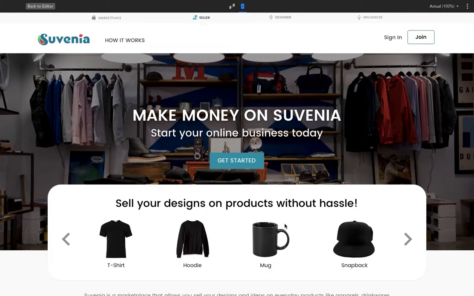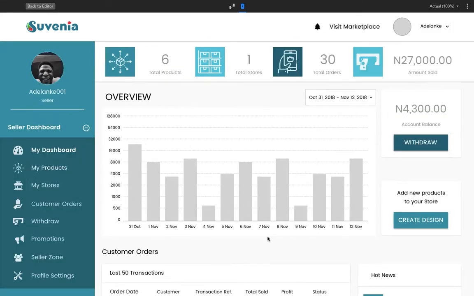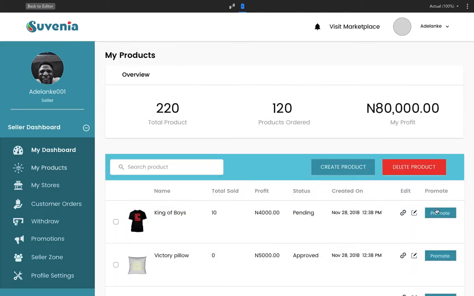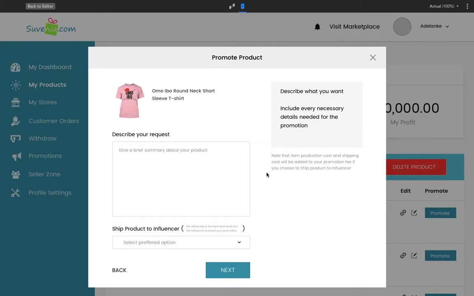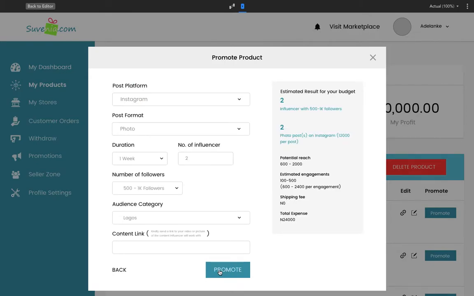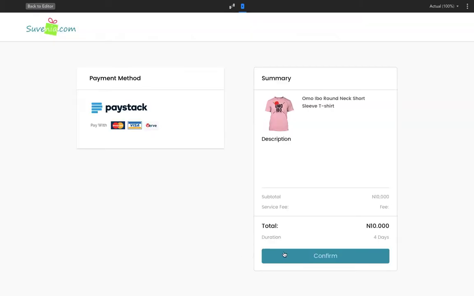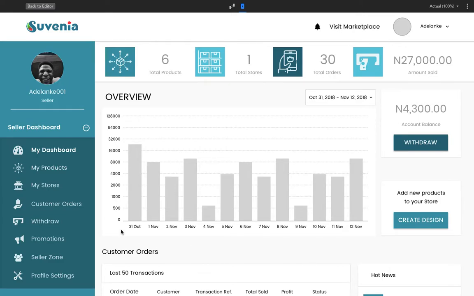the retail price. To get started, a seller simply joins, signs up, and gets access to a dashboard which provides an overview of everything the seller has access to. Under my products listing, a seller can choose to promote a product by providing a few details and sending to our network of influencers, specifying what they're expecting across different social media platforms. They are able to boost and promote their products to our influencer network's followership. And once this is done, they're able to complete that promotion purchase.